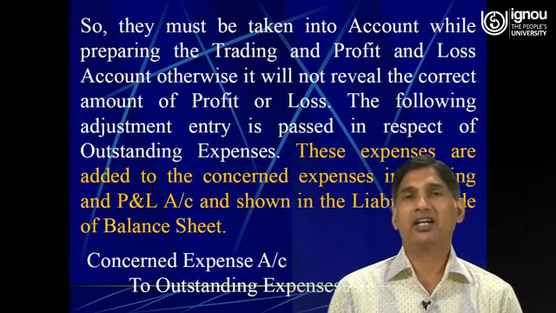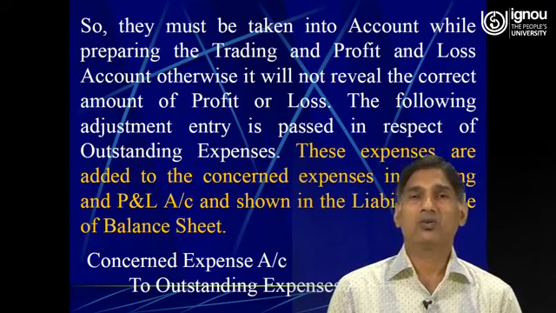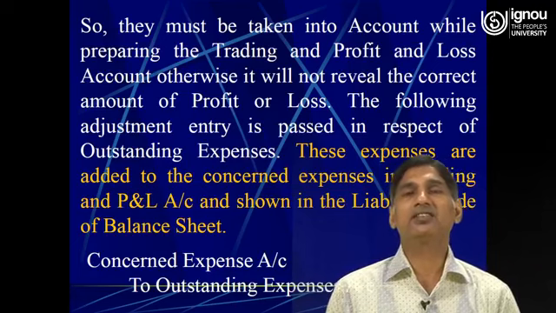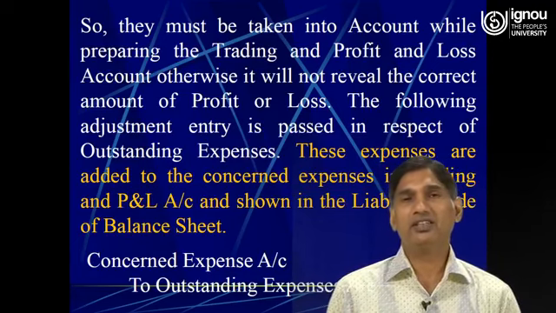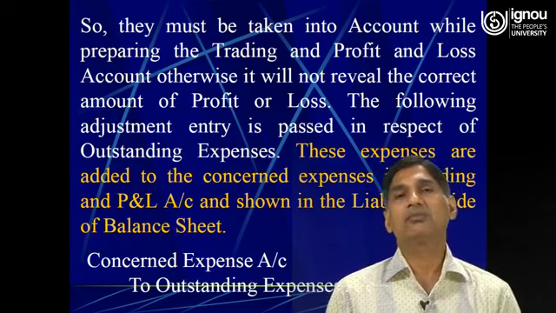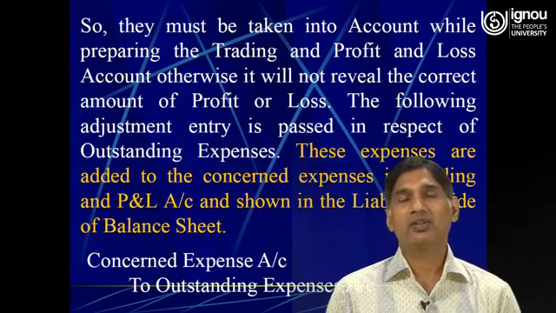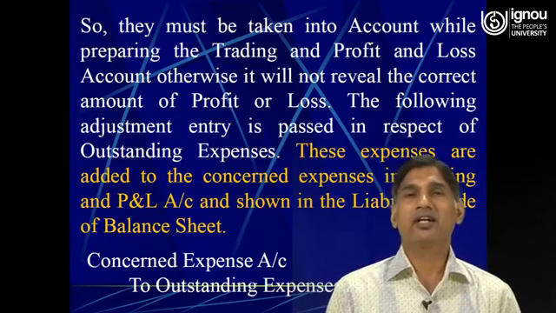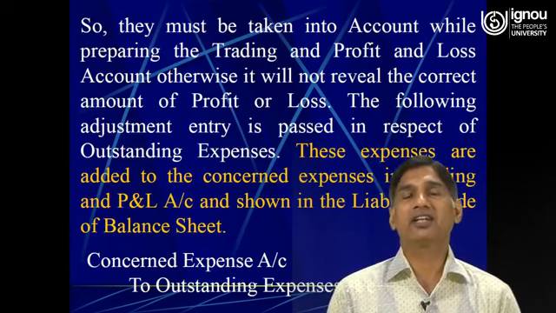So here the journal entry would be expenses account debit to outstanding expenses. So here in this example the wages was outstanding. So wages is an expense for the business, therefore wages account will be debited, and outstanding wages reflects the account of the personal individual. So here, being the personal account, we will apply the rationale of the personal account: debit the receiver and credit the giver.